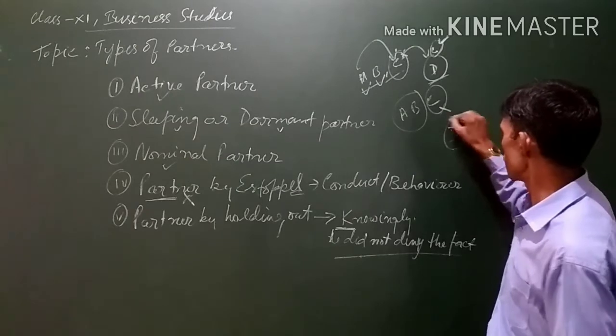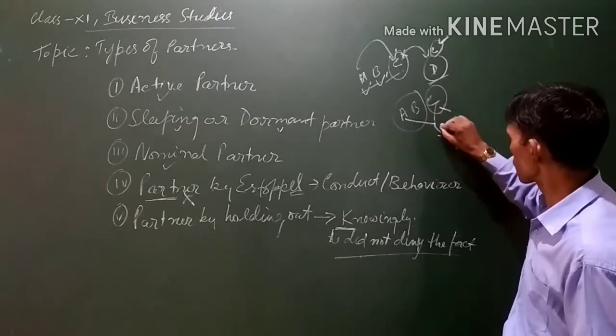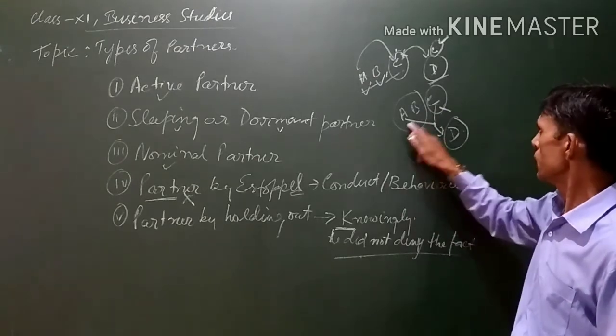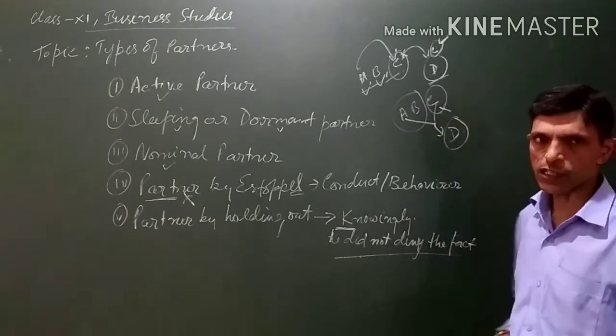And this is the person D. A along with C went to D to conduct some business. As a friend, C went there.